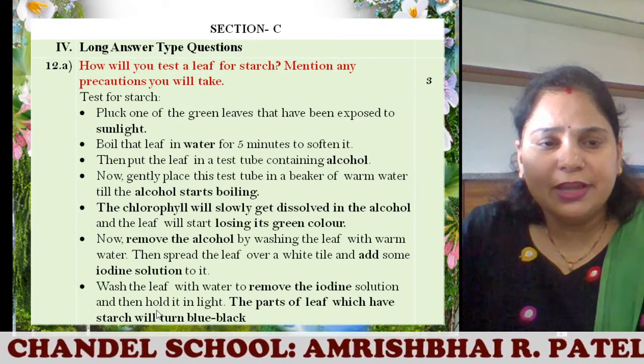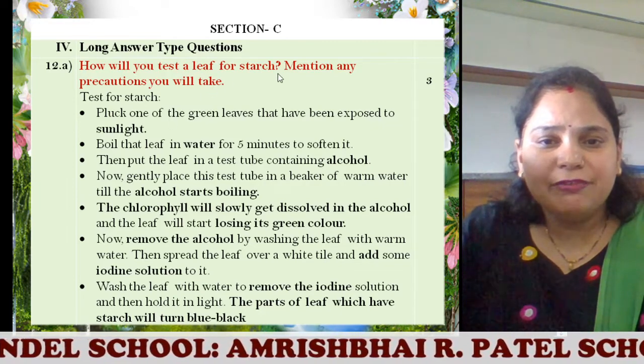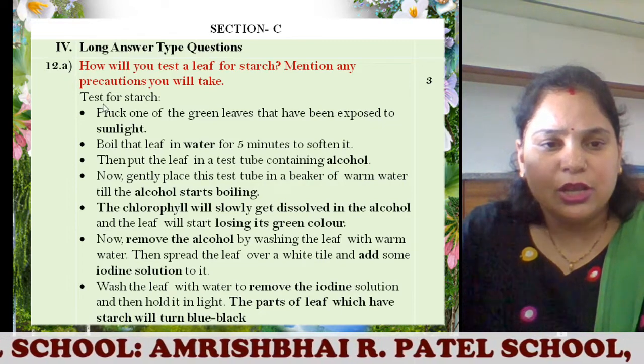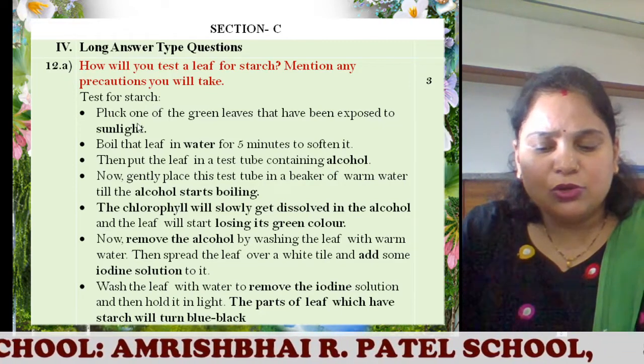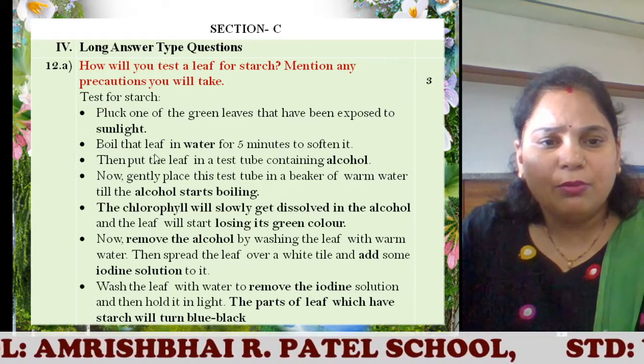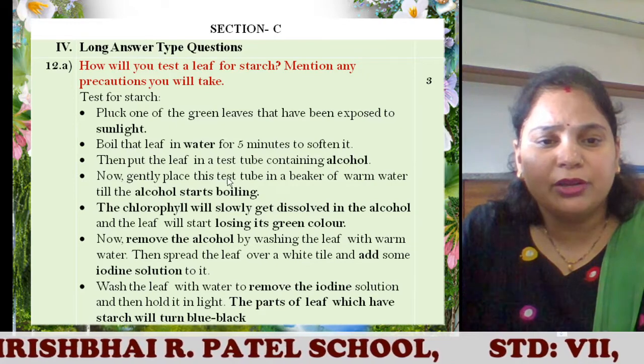Next is section C, long answer type questions. Now, how will you test a leaf for starch? Mention any precautions you take. This is A part of the question. So, test for starch: pluck one of the green leaves that have been exposed to the sunlight, boil them in water. Now, see, I have put something in bold. It means they are very important terms.